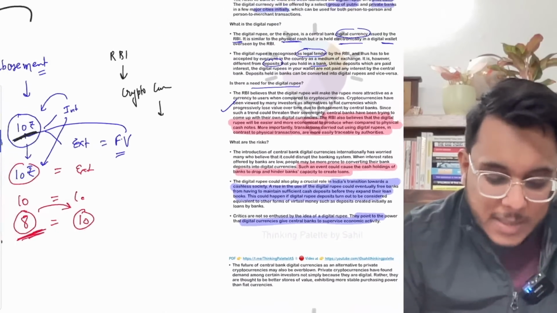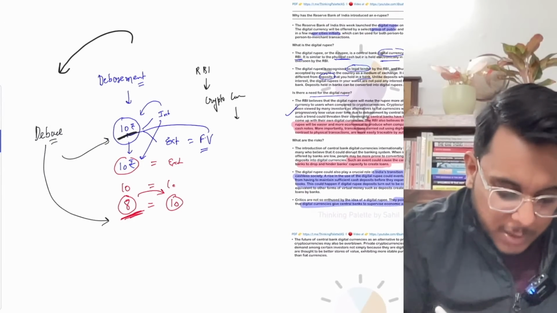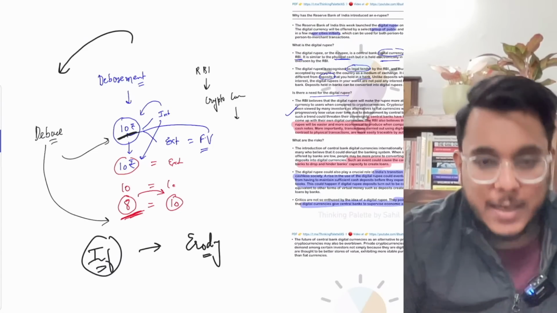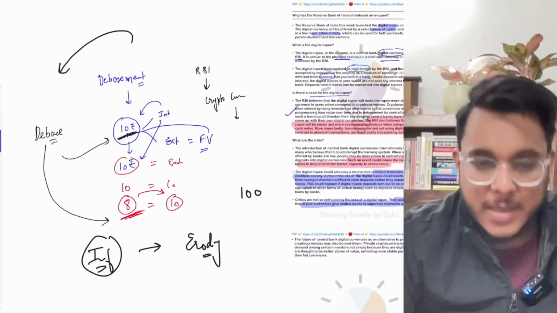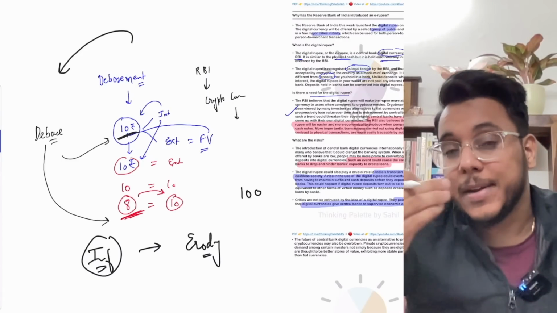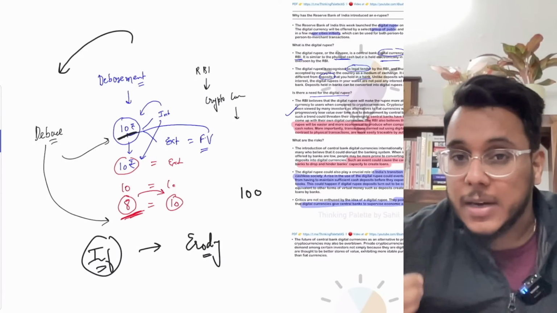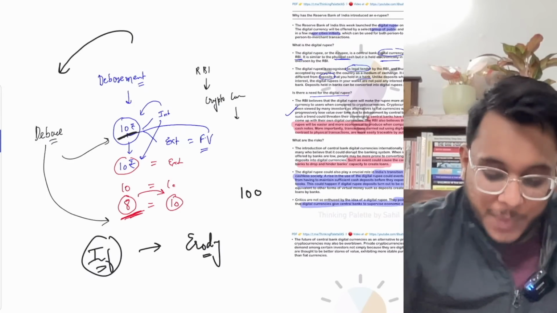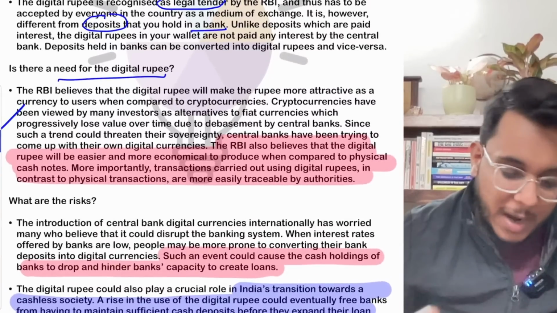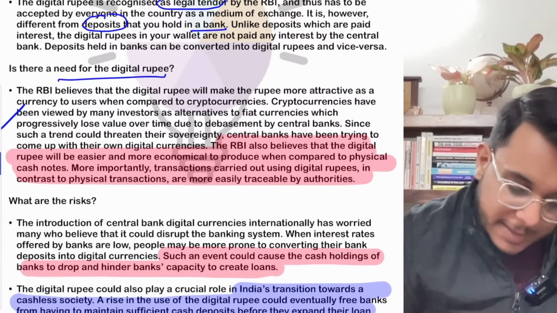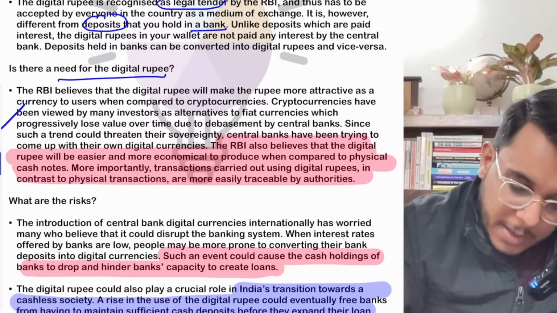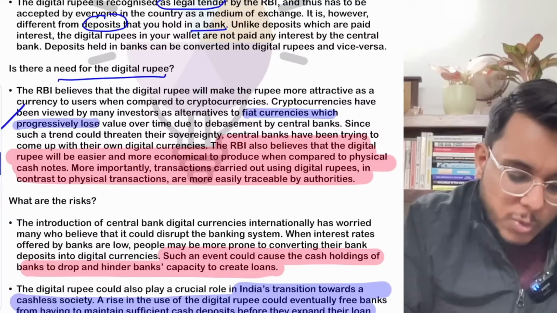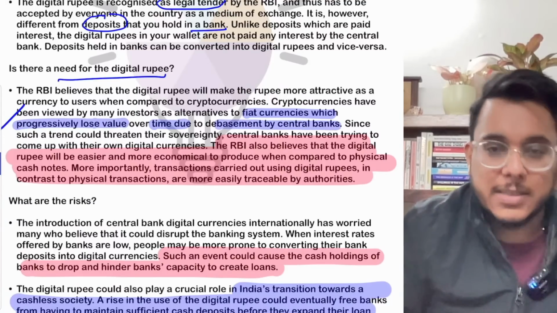Moreover, guys, over the years there is also inflation happening, and inflation is actually eroding the value of money. Suppose you have 100 rupees, 100 rupees 10 years back and 100 rupees today. You know that today the 100 rupees value is not that much compared to what it was 10 years back. Now understand, in this particular article one word has been used. I'll highlight this word. The article says that fiat currencies progressively lose value over time due to the debasement by the central bank.